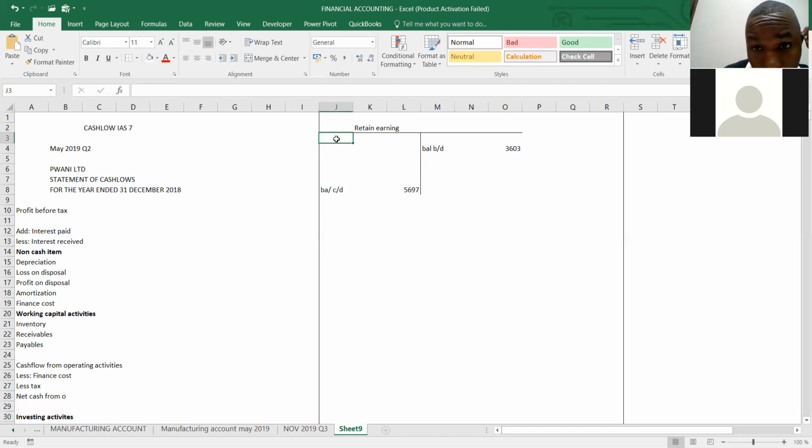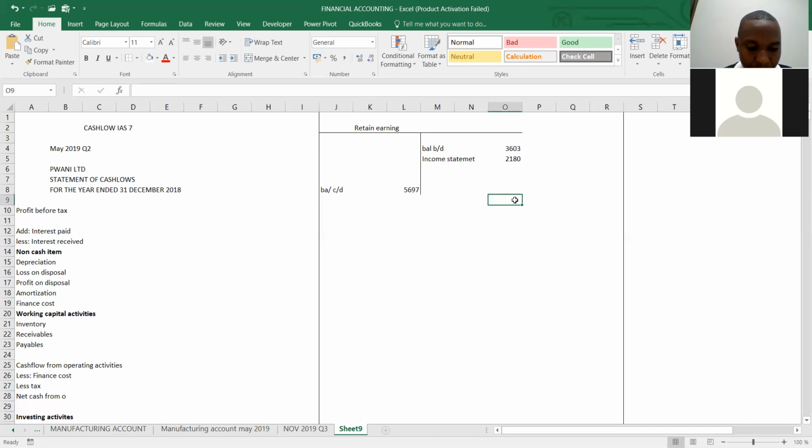The first additional information: the profit after tax for the year ended 31st December. So we don't include tax. So there is a profit after tax part, or we call it income statement. Just write income statement. Sometimes they hide this income statement. So we write income statement of 2180. So we can close this account.